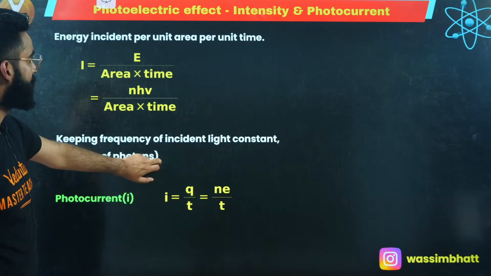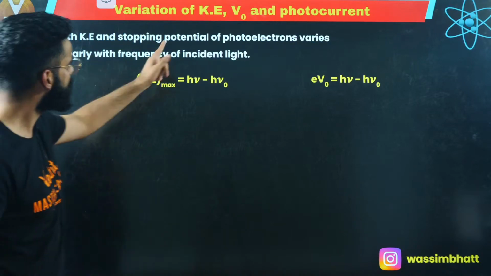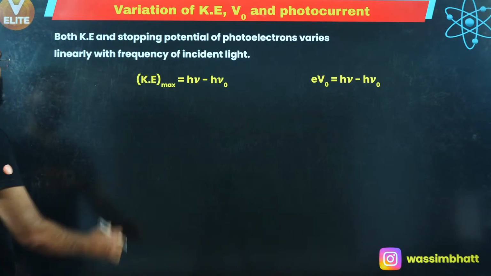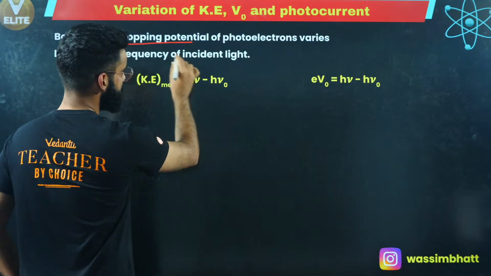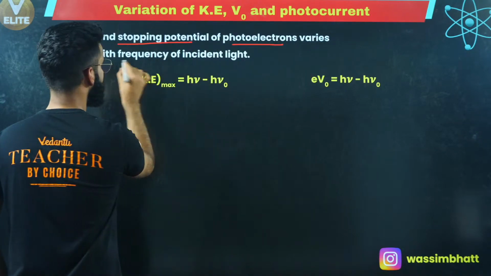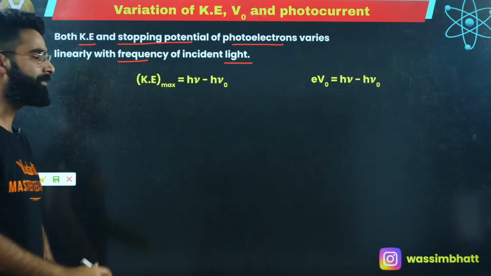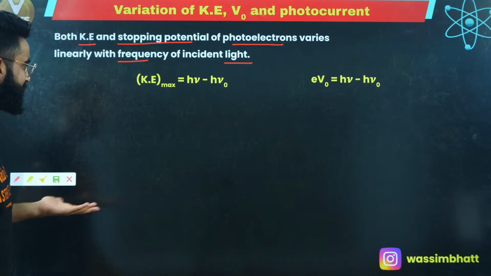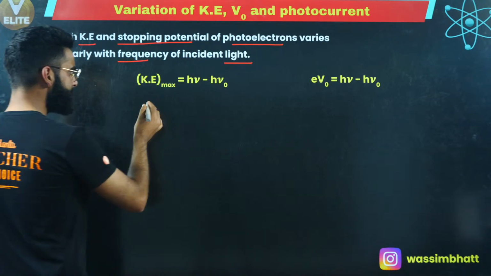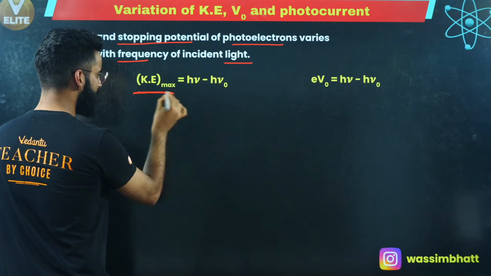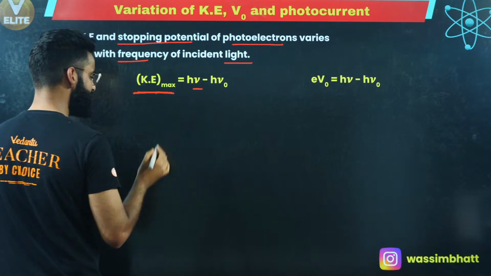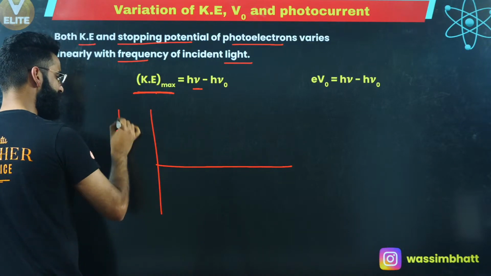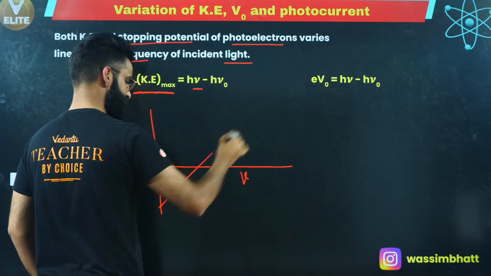So, variation of kinetic energy, stopping potential and photocurrent. Both the kinetic energy and the stopping potential of the photoelectrons vary with the frequency of the incident light. How do they vary? I think we have already made it, but I'm going to make it again for you. I'm going to plot a curve between the kinetic energy of the photoelectron and the frequency of the incident light. We made this curve a few minutes back. This is kinetic energy, this is frequency, and this was the curve.